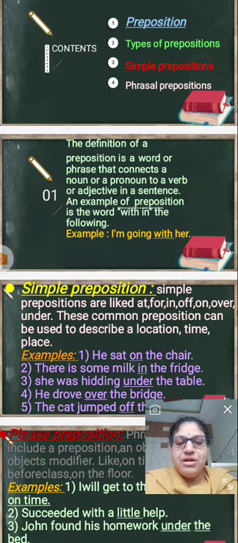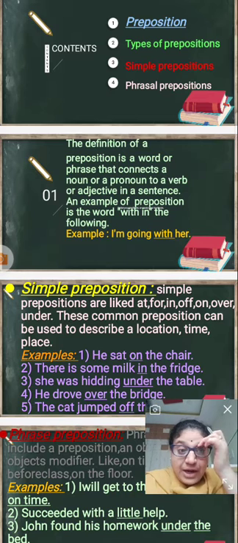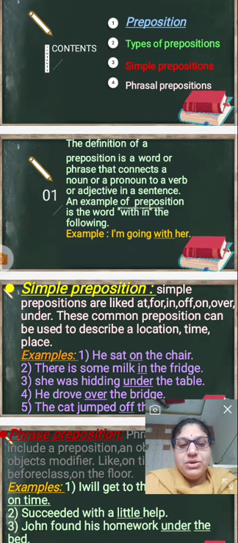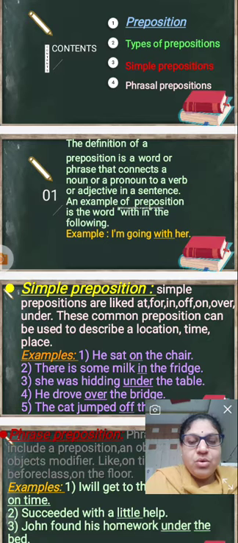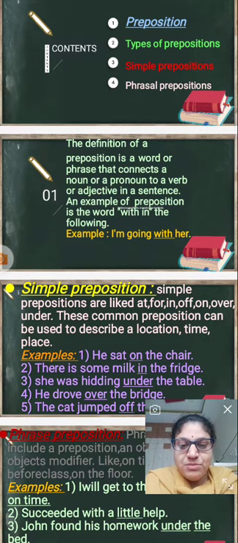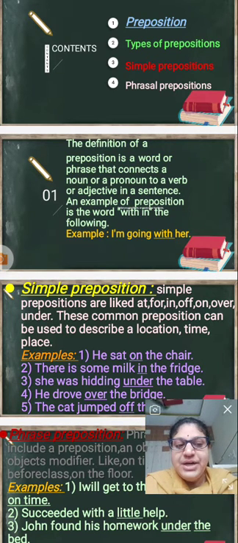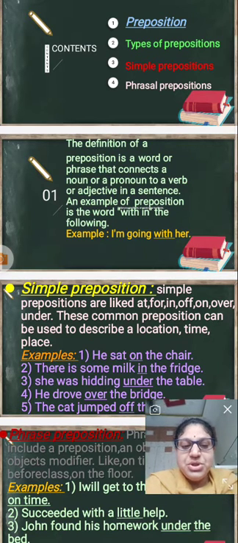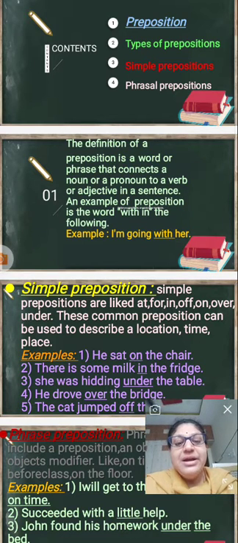Prepositions are words that appear in front of nouns, noun phrases and pronouns, and also gerunds. What are gerunds? The ing forms of verbs that behave like nouns and link them to other nouns, verbs and adjectives in sentences. The words that follow prepositions are called their objects, and the prepositions are said to govern them. The prepositions will govern them, meaning lead them. The prepositions will lead the sentences.